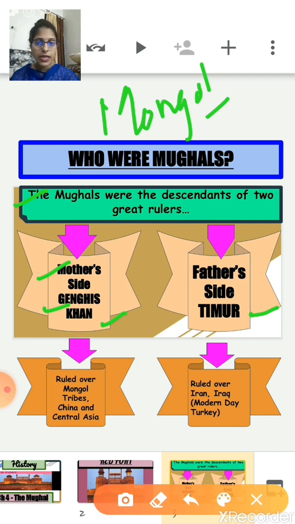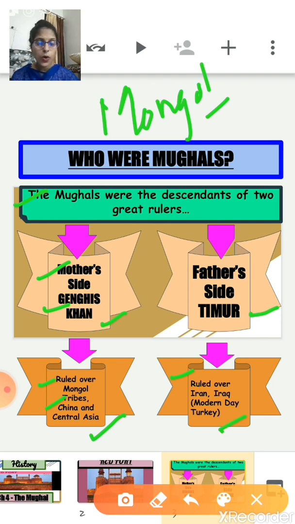Genghis Khan came to power by bringing many Mongol tribes of Northeast Asia together, and then founded the Mongol Empire. So Genghis Khan ruled over the Mongol tribes, China and Central Asia. Now next is Timur. So Timur ruled over Iran, Iraq and modern-day Turkey.